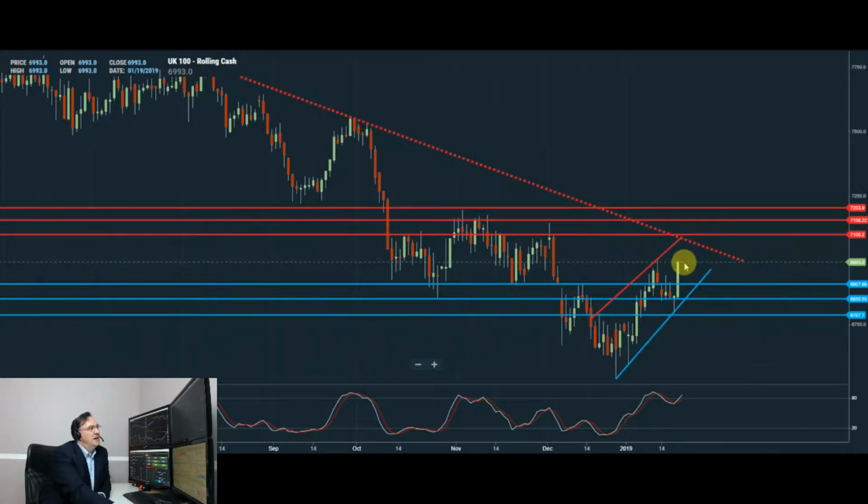Alternatively, if we see corrective moves from these current levels, the initial downside is supported by 6,900. A confirmed loss of 6,900 could open up the way for the retest of 6,850. Only a loss of 6,850 could potentially target deeper downside supports towards 6,780, possibly even 6,750.